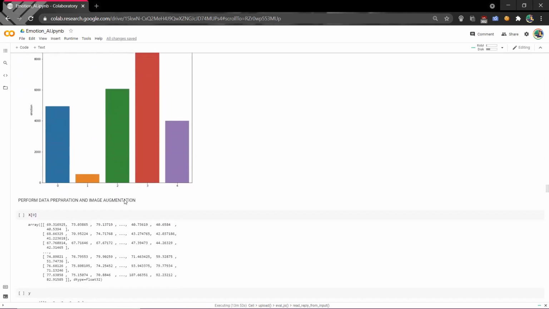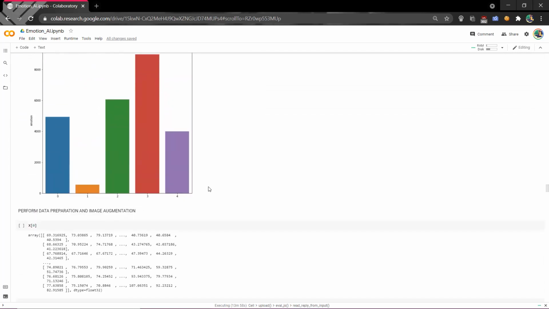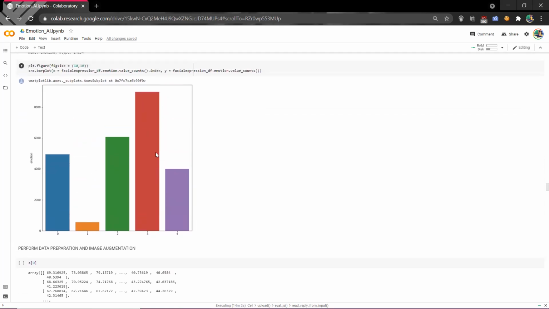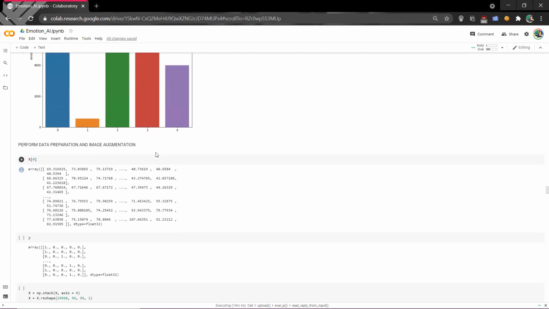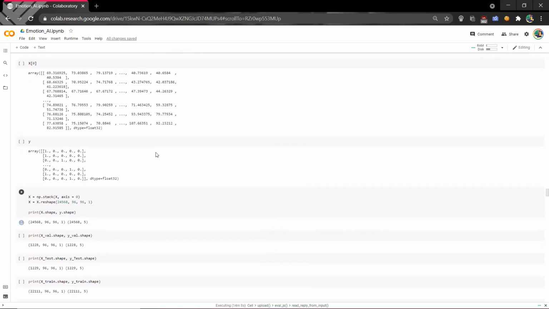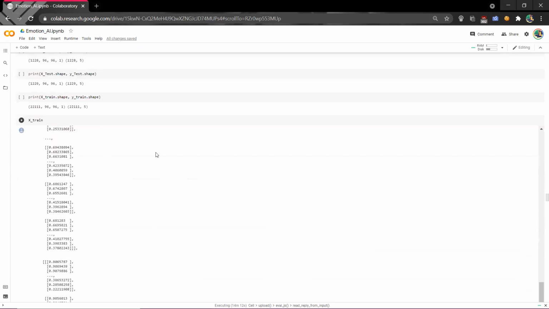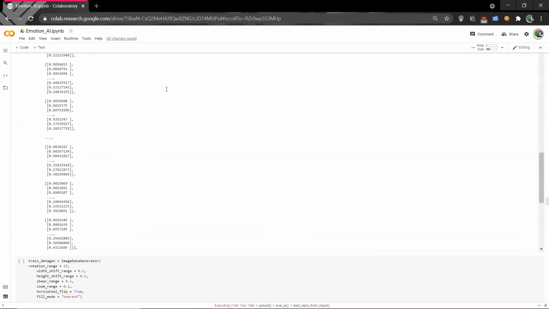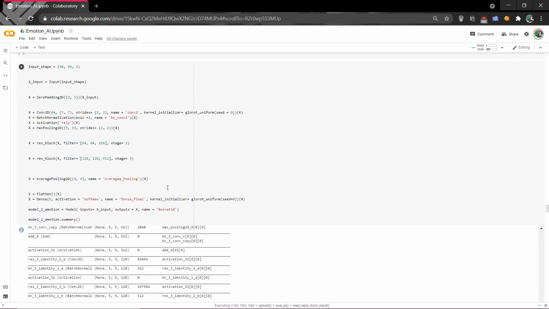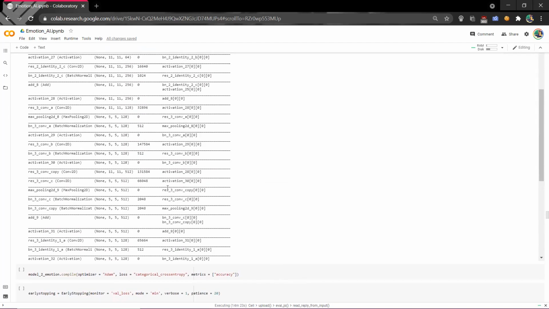showing the number of images per emotion, like 0, 1, 2, 3, 4. And we did some data preparation and image augmentation again. We did training and testing data and trained our model. Neil is gonna explain the remaining part.